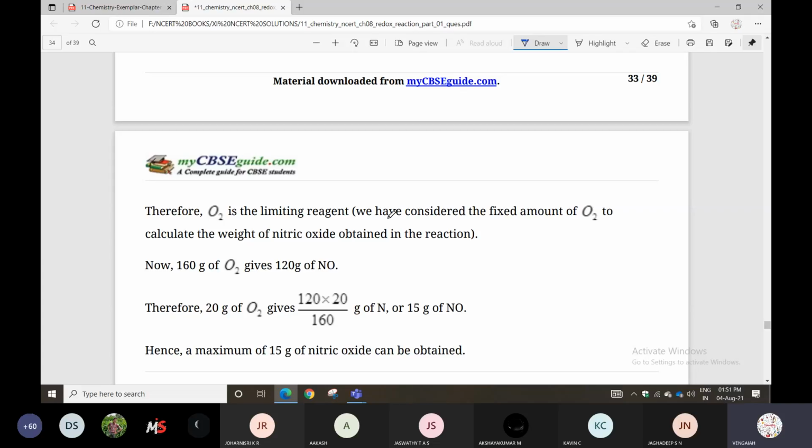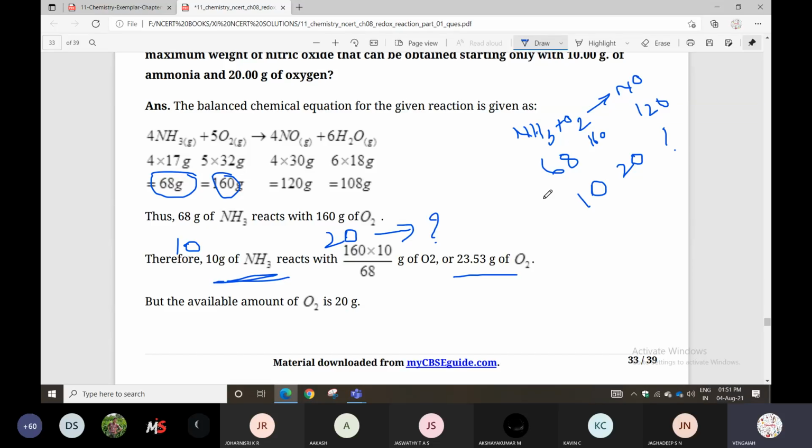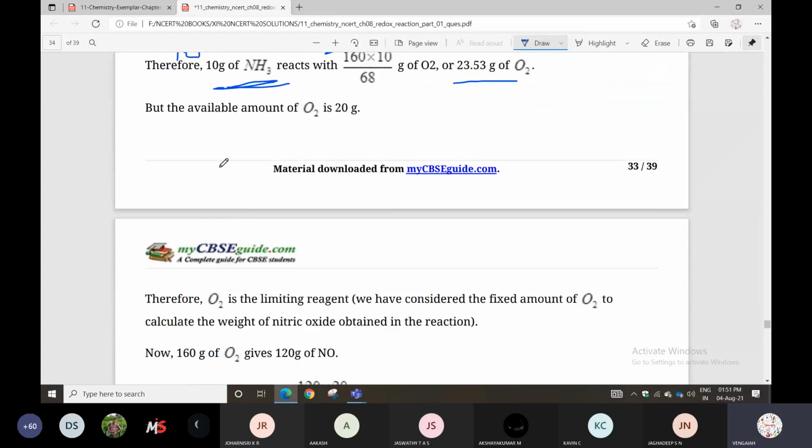So one is the limiting reagent, the other is the excess reagent. For 68 grams of NH3, 160 grams of oxygen is required. For 10 grams, you get 23.53, but they gave 20, which is less. The available amount of oxygen is 20 grams. Therefore, O2 is the limiting reagent.